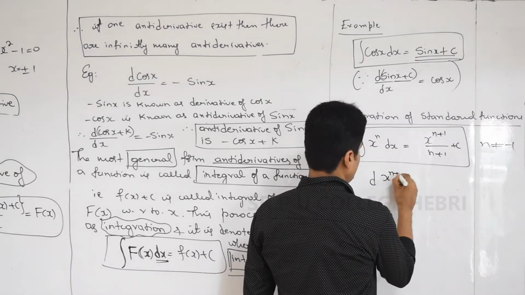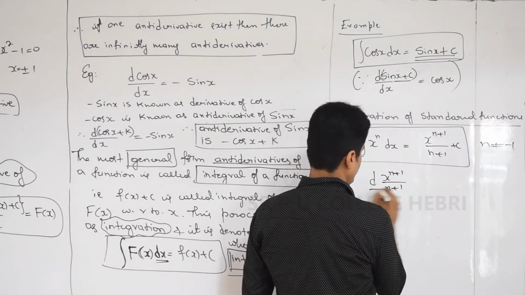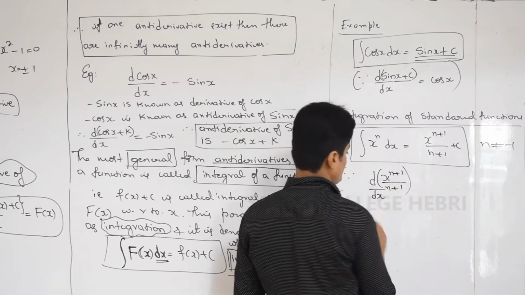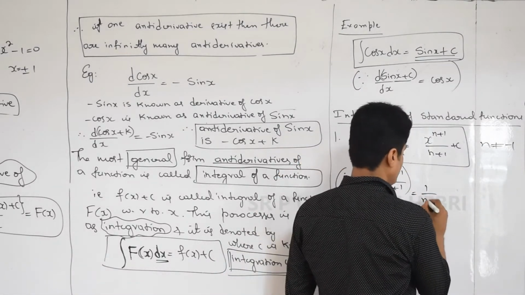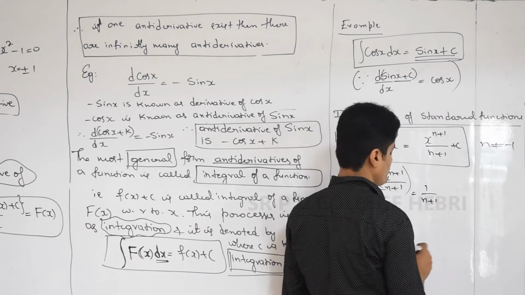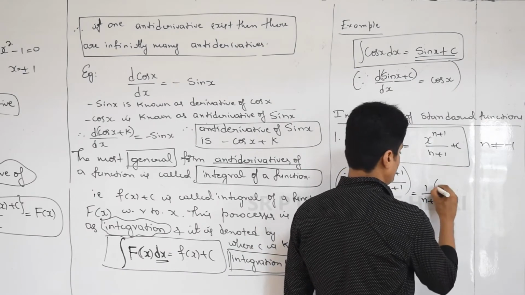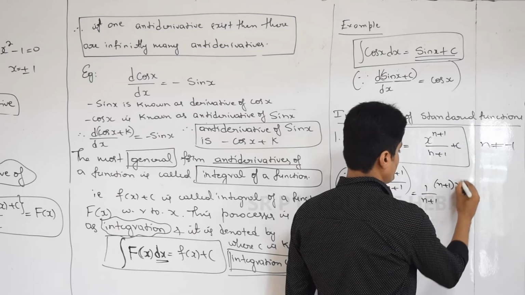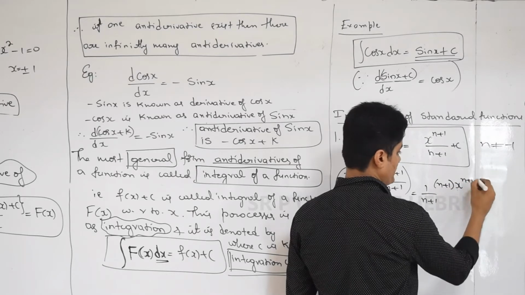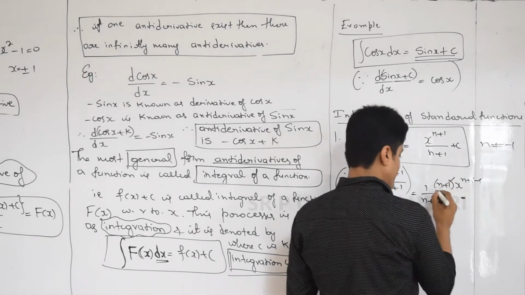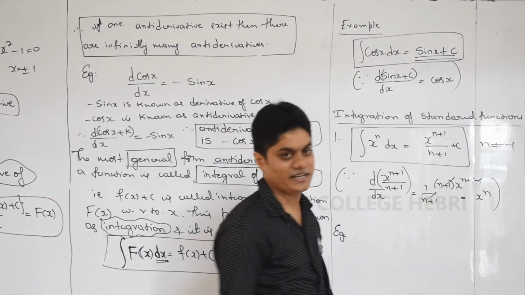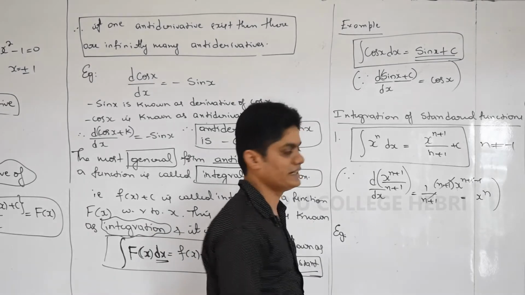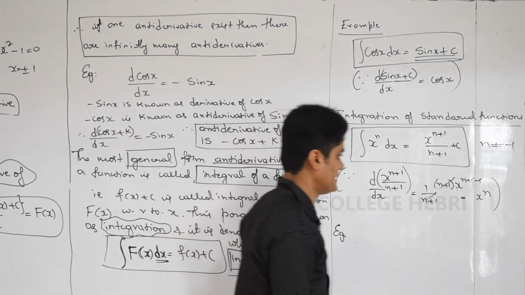Can you tell me the differentiation of this? You know it already from the chain rule or direct differentiation. Here 1 by n plus 1 is a constant. Only differentiate x power n plus 1, which gives n plus 1 into x to the power n plus 1 minus 1. The n plus 1 cancels, and n plus 1 minus 1 gives n. What is remaining? Yes, x power n. Therefore the integration of x power n is x to the power n plus 1 by n plus 1.